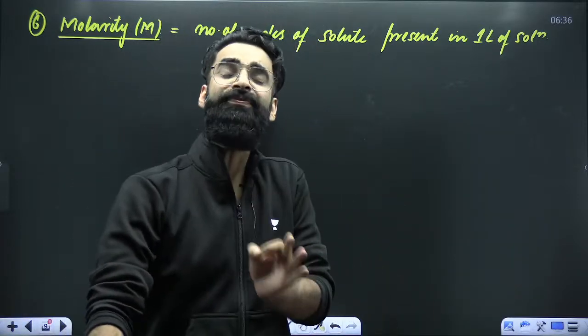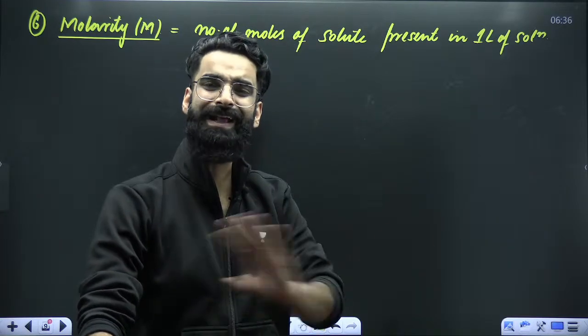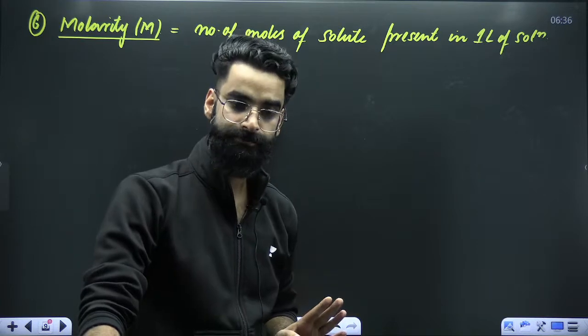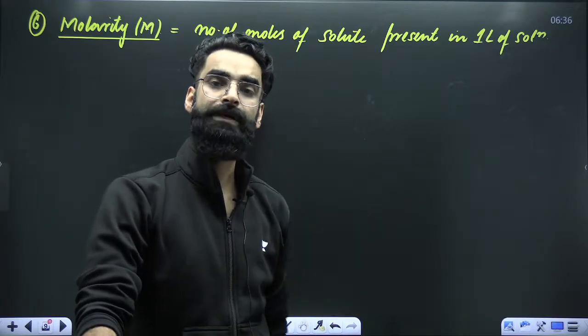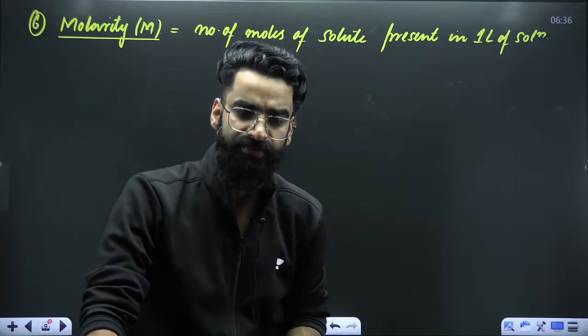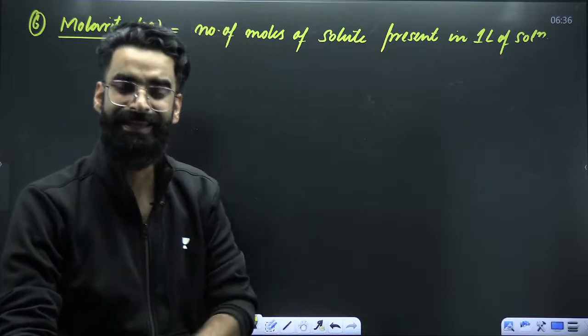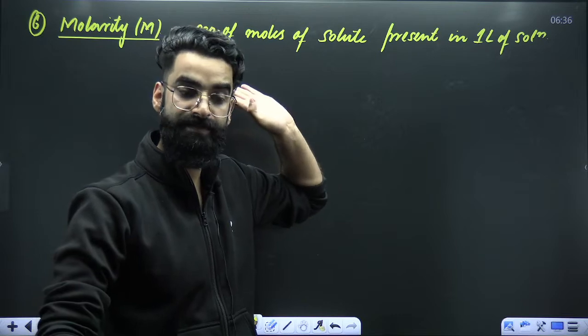Imagine if in 1 liter of solution there are 2 moles of solute. You can directly say molarity of solution is 2. Imagine in 1 liter of solution there are 10 moles of solute. You'll directly say molarity of solution is 10. Molarity is just the number of moles of solute present in 1 liter of solution.